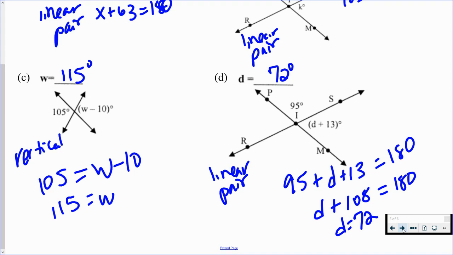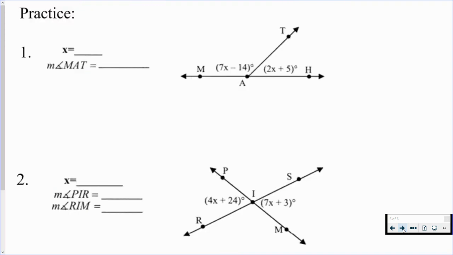Let's try a couple more where we do a little bit extra. We're going to solve for a variable, and then we're also going to plug back in. Okay, so let's take a look at this first one. We want to find the value of x, and then we want to plug it back in and find the measure of angle MAT. So let's take a look. We can see that these two angles form a linear pair. So it might be good to just note that this is a linear pair. And we know that linear pairs add up to equal 180.